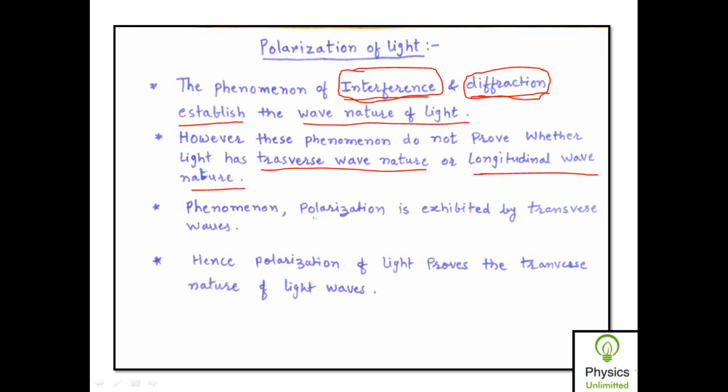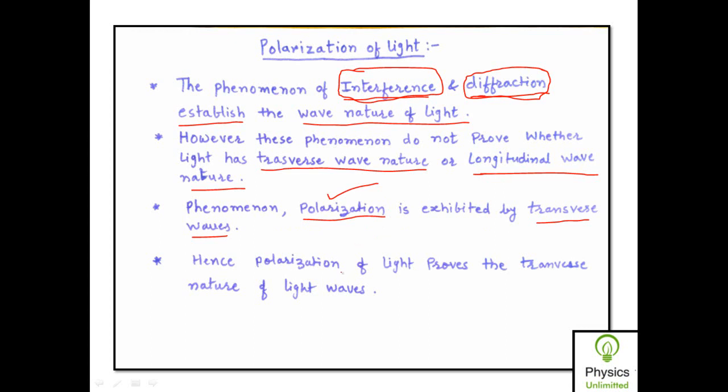Now the phenomenon called polarization is exhibited by transverse waves only. It means that for those waves for which the vibration takes place in a direction perpendicular to the direction of propagation, only such waves, that is transverse waves, show the phenomenon called polarization.